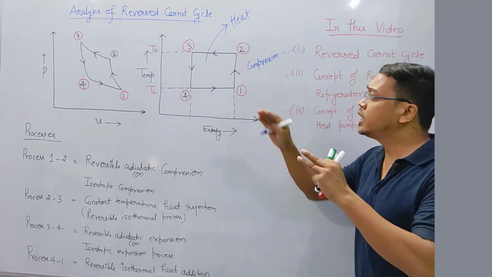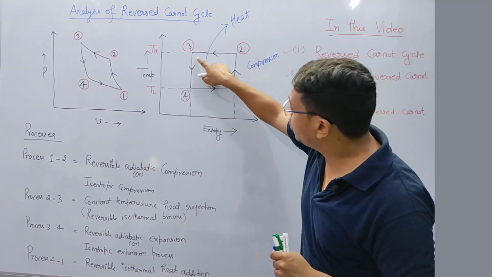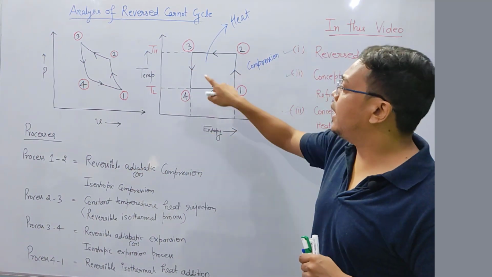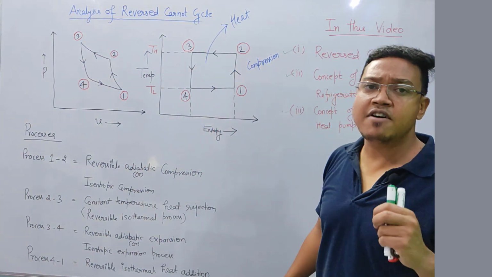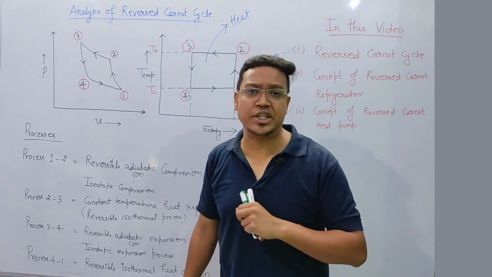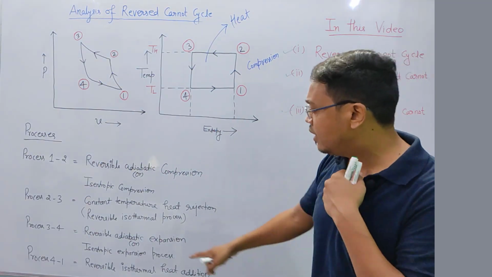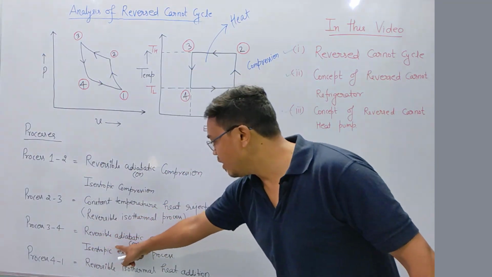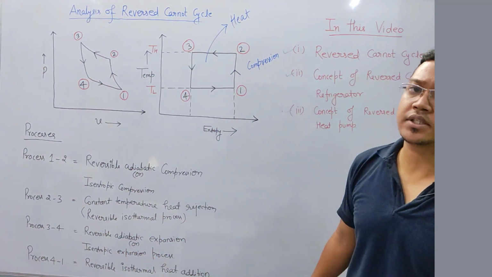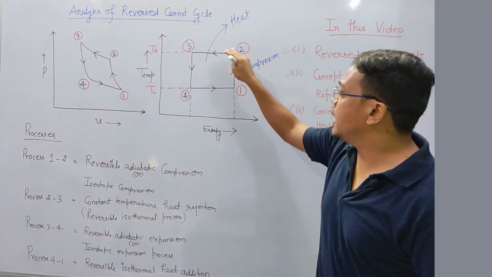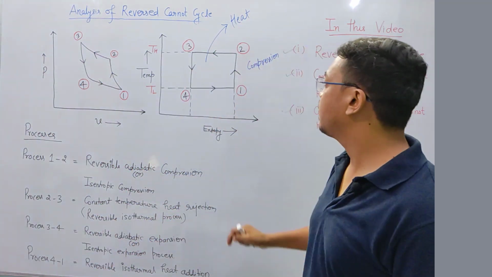Now 3 to 4, again entropy is constant. It means this is a reversible adiabatic expansion process or isentropic expansion process. I have already written here reversible adiabatic expansion or isentropic expansion process. The name of these processes I have written here, you can easily see.